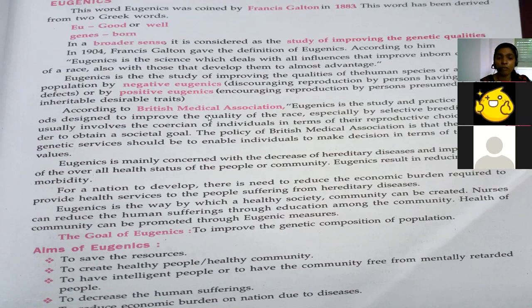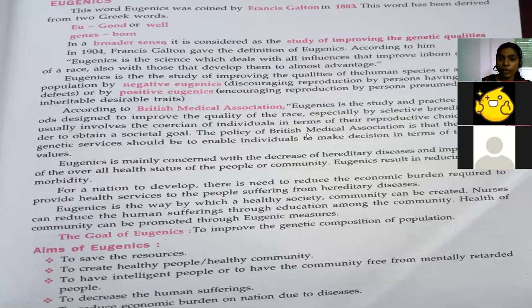It is the study where they select high quality breed and also start breeding, which is nothing but reproduction. This usually involves the coercion of individuals in terms of their reproduction choices in order to obtain a societal goal.